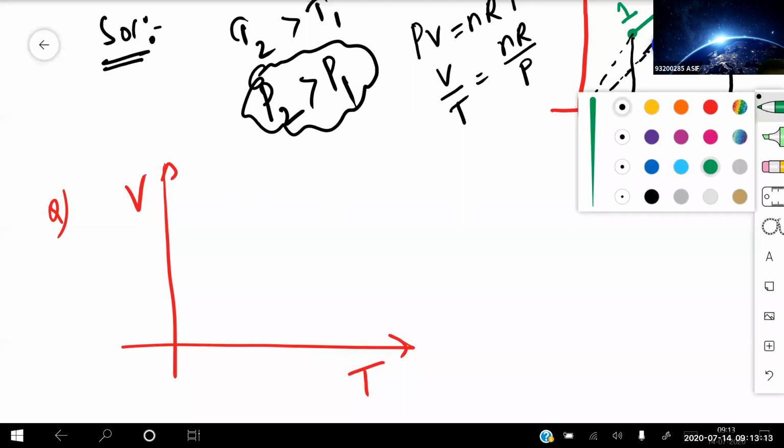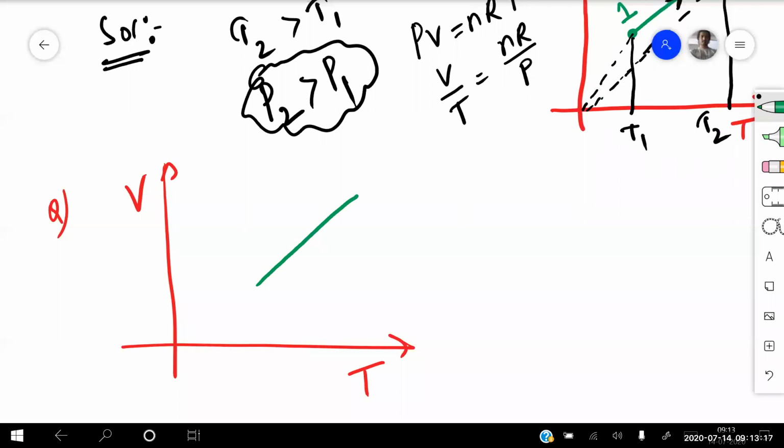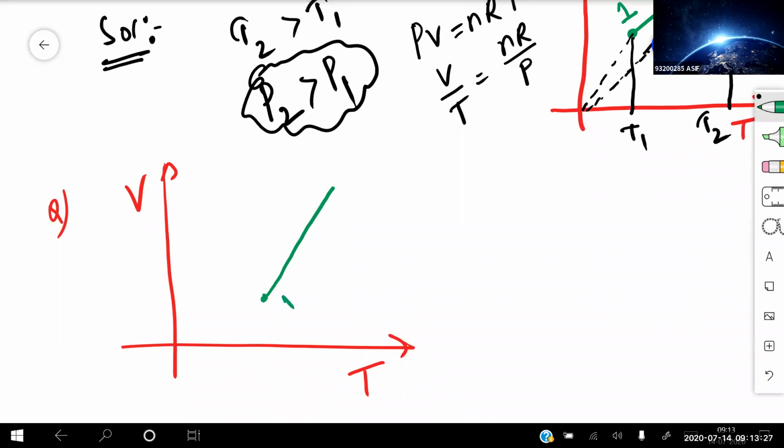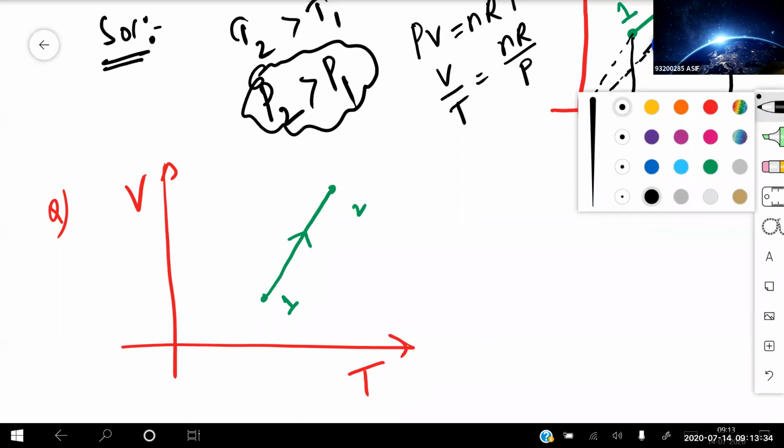And the graph is given like this. Sorry. Like this. This is point 1. This is your point 2. So going from point 1 to point 2. Can anyone tell? Look at the V versus T graph. So what you'll do again, join the initial and final point.